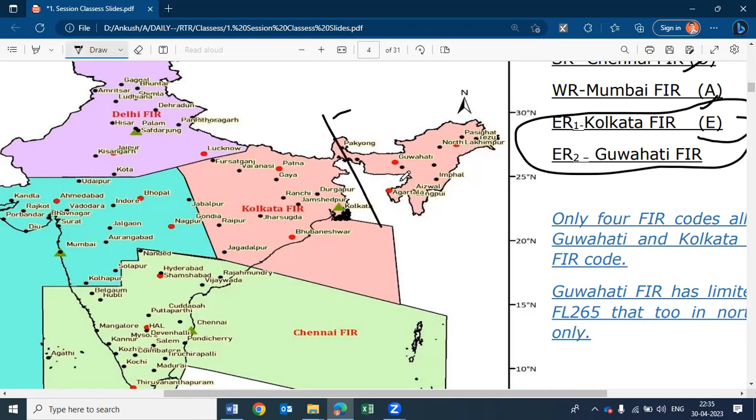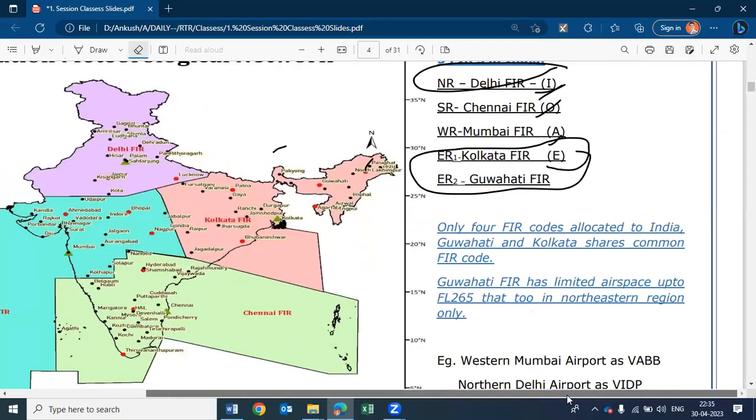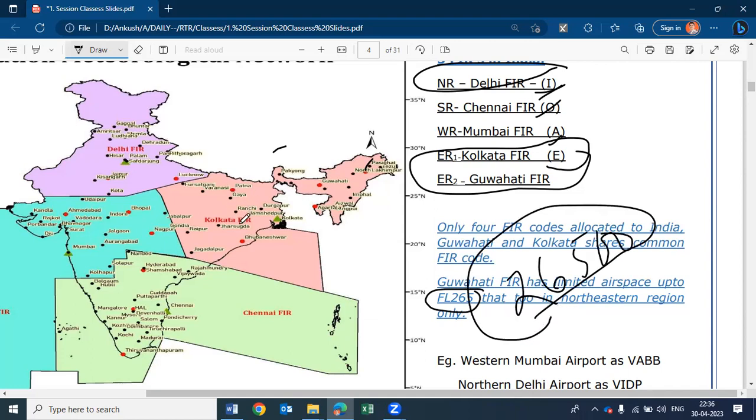The Guwahati FIR has been set in such a manner that it is active from ground level to flight level 265, meaning 26,500 feet only. Okay. Guwahati FIR is active for flight level 265, 26,500 feet only. Above 26,500 feet, Kolkata FIR will look after. Is that clear?